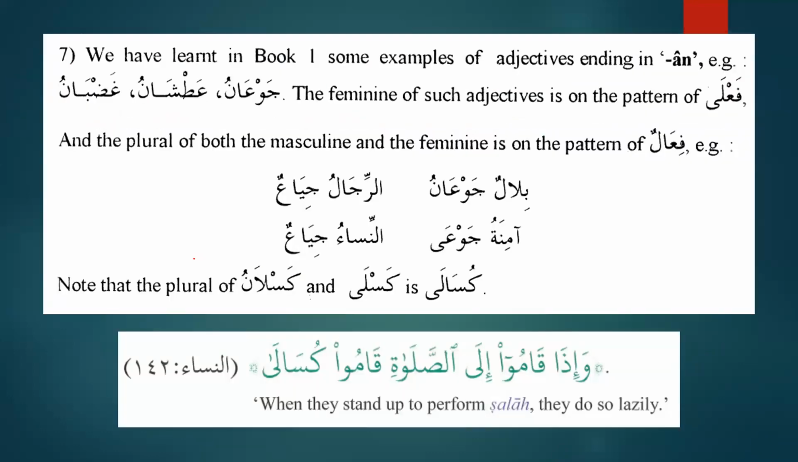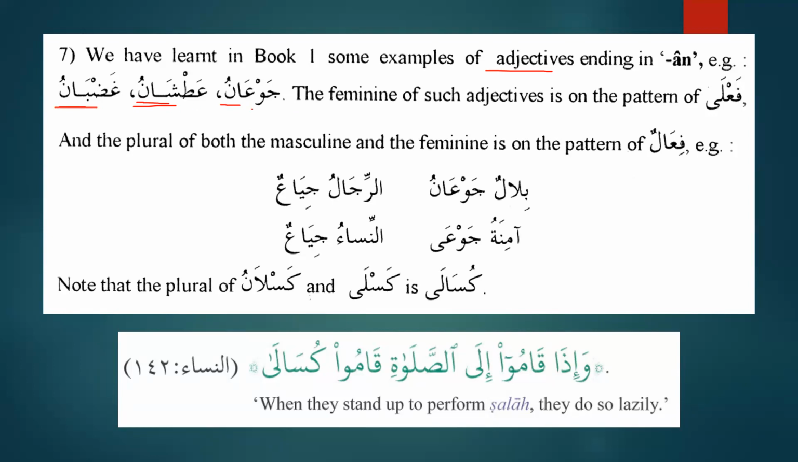Okay, point number 7. Lots of points are there. In this lesson, we will only discuss the handouts of the points, and inshallah, next lesson we will do the lesson and then we will do the exercise. We have learned in book 1 some examples of the adjectives ending with anu, for example, jaw'anu, atashanu, and ghadbanu. And in book number 1, we have learned that these are diptote, yani they are mamnu min as-sarf.